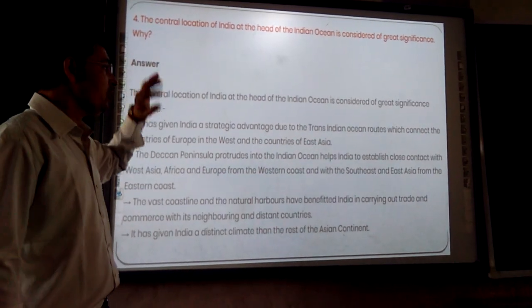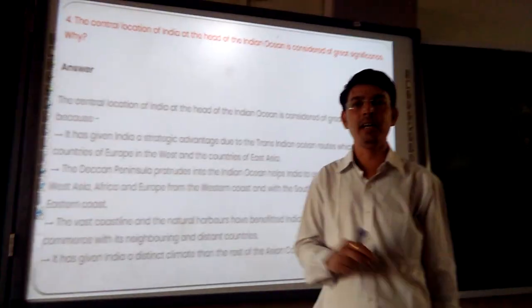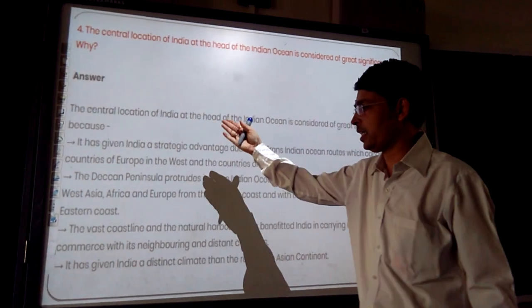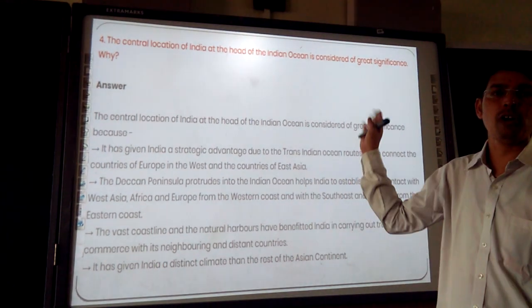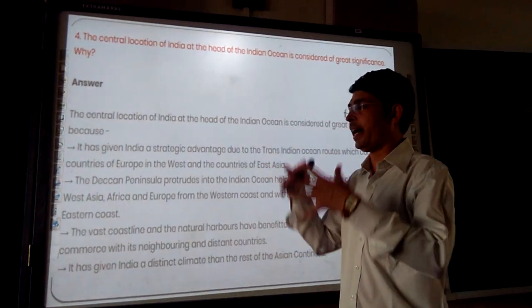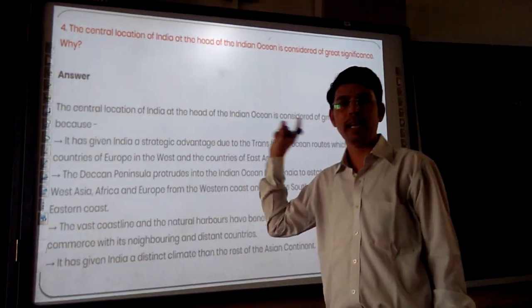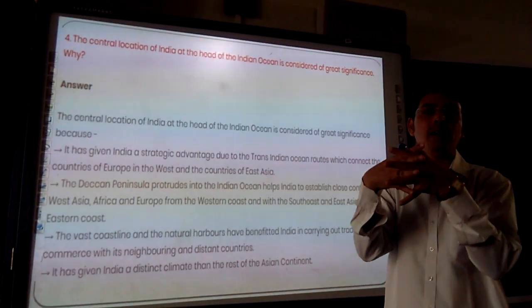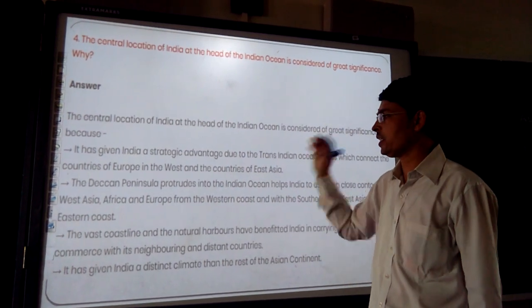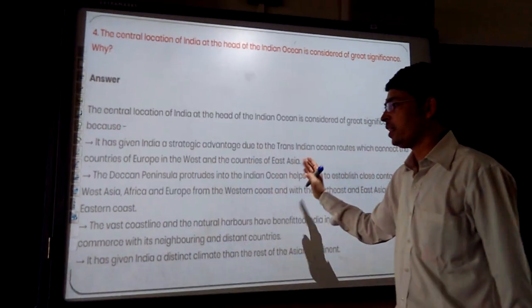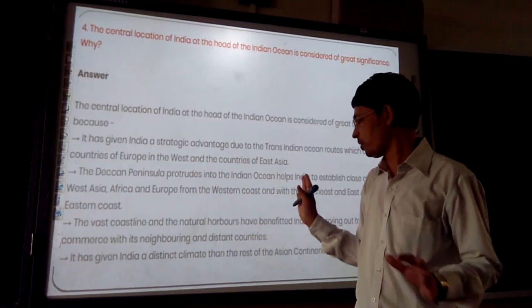Now the question arises: if a 3 marks question appears in the examination, what to write? The same concept: you have to write these points, whatever I mentioned here. For navigation, for trade and commerce, for the extraction of minerals, for sharing ideas, for sailing, you can add many points and explain them in detail. First point, the connection with the world, with Europe, with the East. The second point, the Deccan Peninsula; the third, the coastline and natural harbors; and the last point is about the climate.